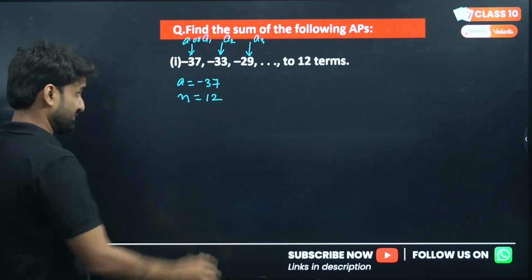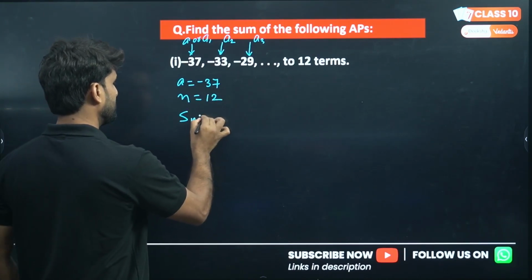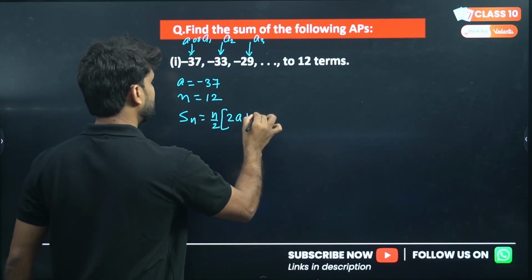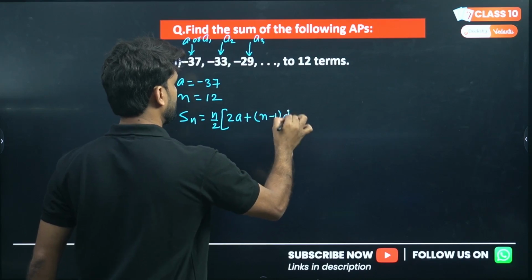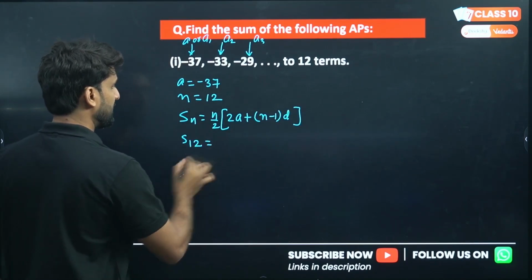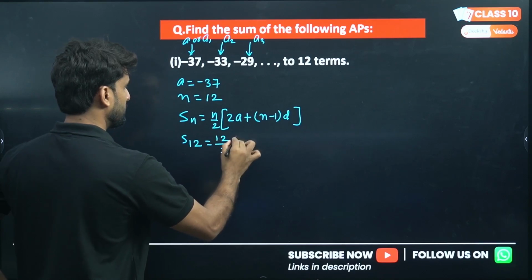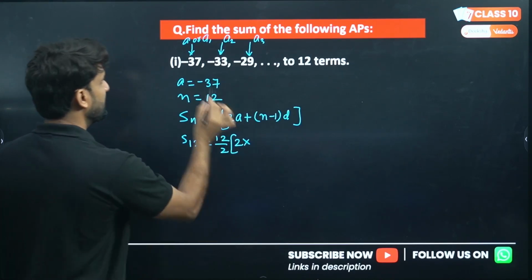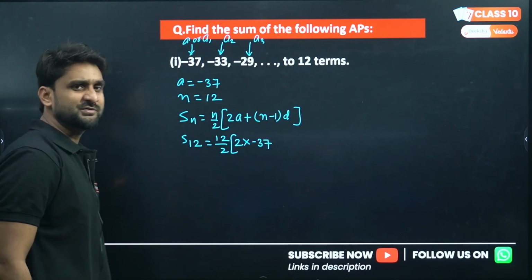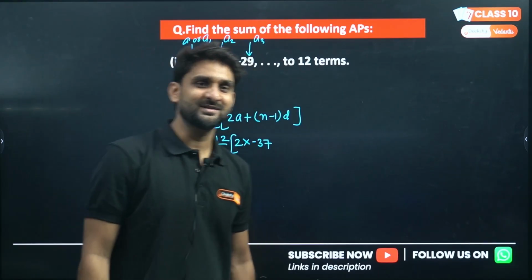Right? Now we can apply Sn. You have the formula Sn equals n by 2, 2a plus n minus 1 into d. So how many terms are added up? 12. So 12 by 2, and what is a? a is minus 37. Don't worry after seeing the minus sign, guys.